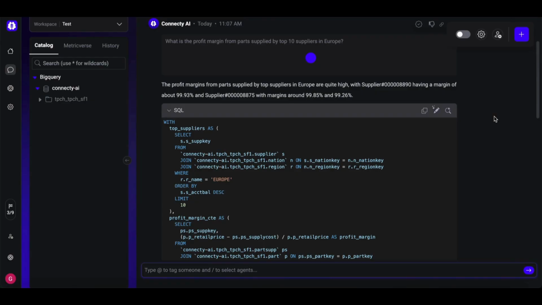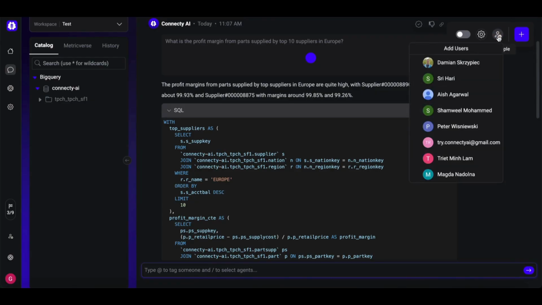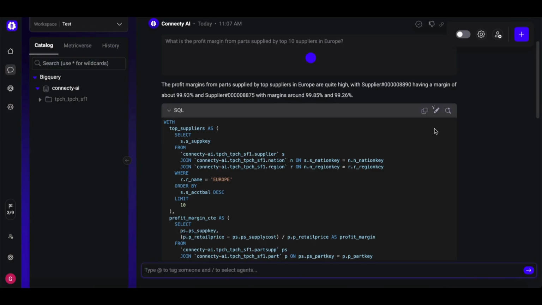Need a second opinion? Click Add People to loop teammates in. Once added, you can @mention them right in the chat. They'll be notified automatically. Done with this thread? Click the new chat to start fresh. Don't worry, your previous conversation is saved to history, and any new metrics will update the Metricverse.